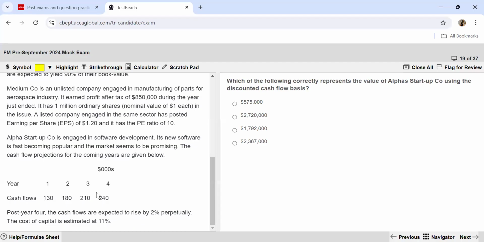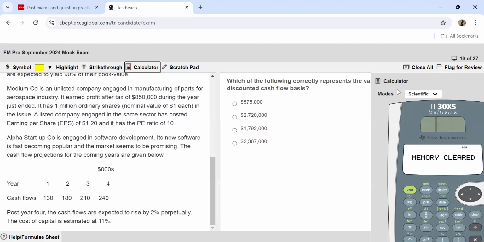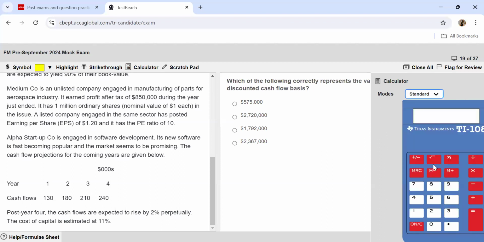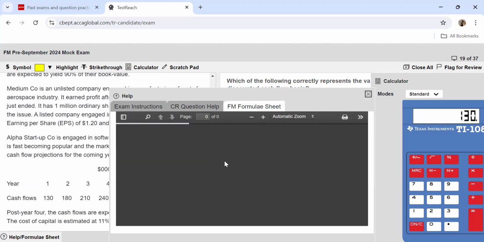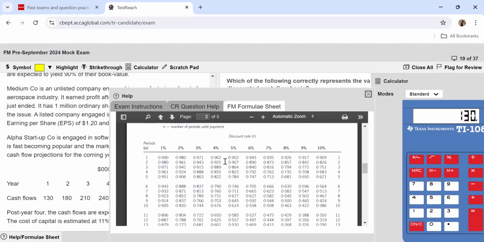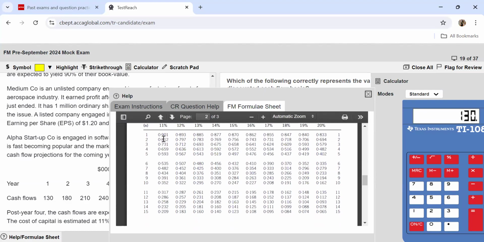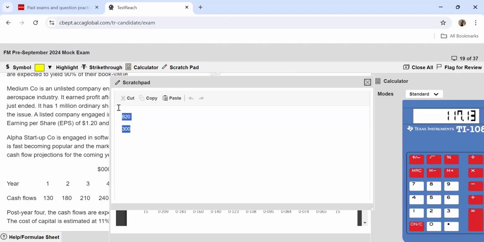Let us first find out the present values for year 1, 2, 3, and 4. So I'll be using this calculator over here. For the very first year, my cash flow is 130. And this needs to be multiplied by the discounting factor. So this is also provided to you in the exam. This is how you navigate to the formula sheet. I need the present value of 11%. This is 0.901 given to me here. So I just multiply this with 0.901. So this gives me 117.13. I'll note it down over here with me.